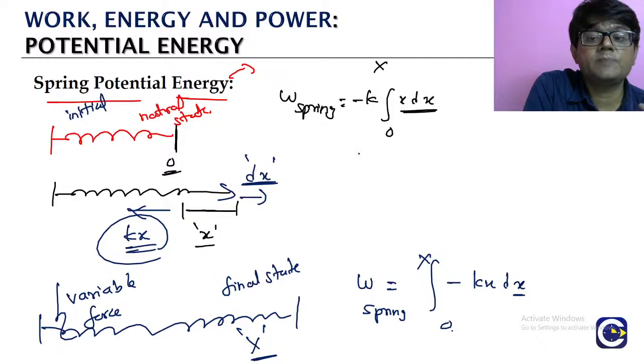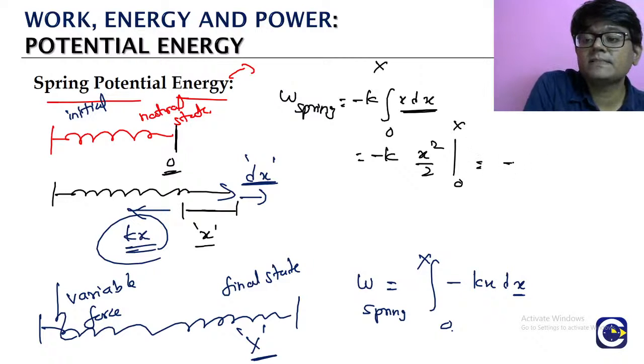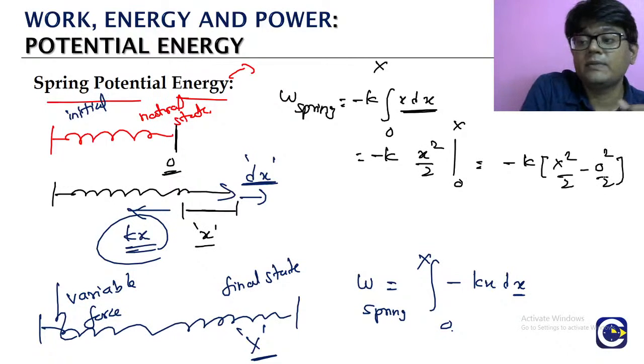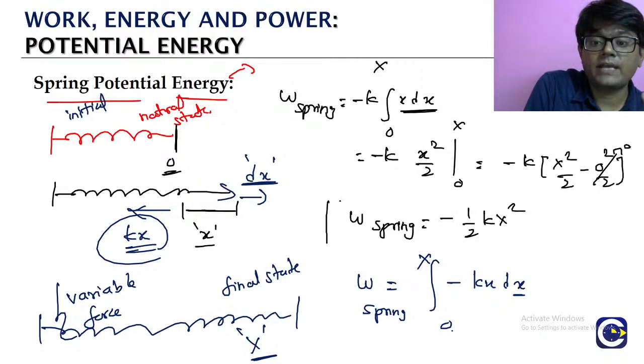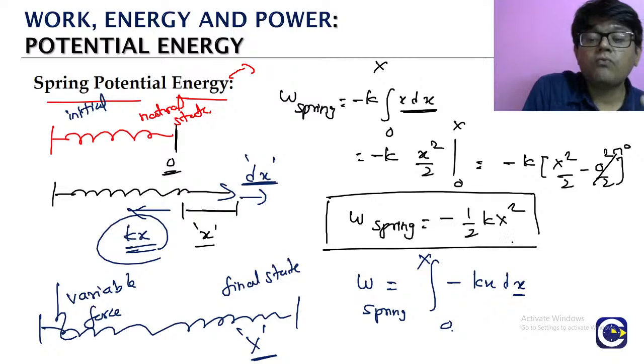What is integral x dx? X square by 2. Limits are there. Means minus k into capital X square by 2 minus 0 square by 2. Final limit value minus initial limit value. 0 square means 0 only, right? So work done by the spring, this is an important result, will be equal to minus half kx square. This is the work done by the spring.